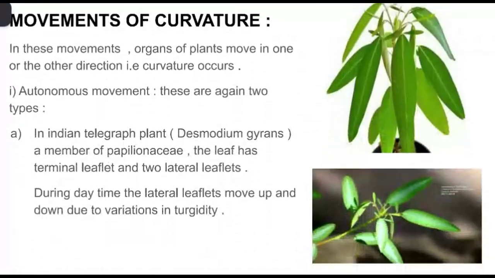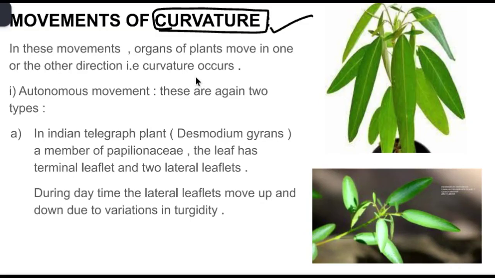Next we will go to movement of curvature in plants. In movements of curvature, the plant or the plant part will not move from one place to another, but in order to respond to stimuli, it will change its structure like a bend or curvature. These movements occur when a part of a plant bends or curves in response to internal or external factors.